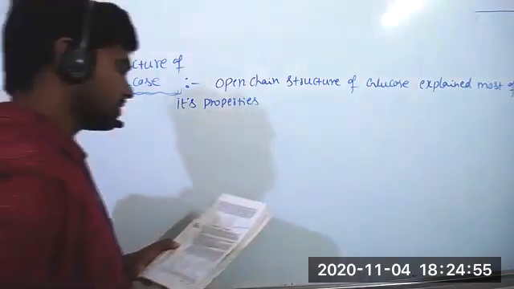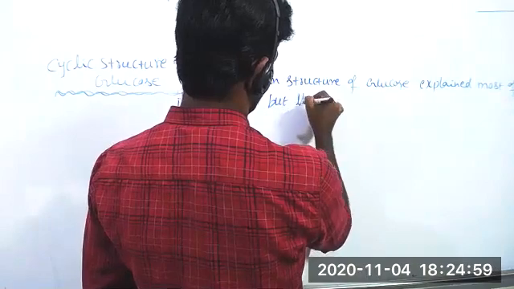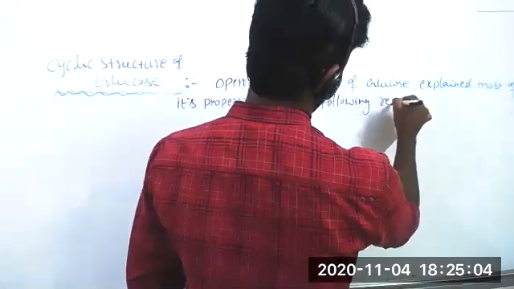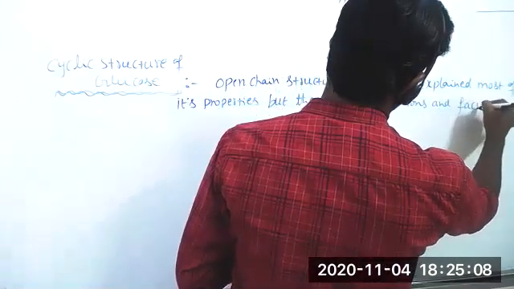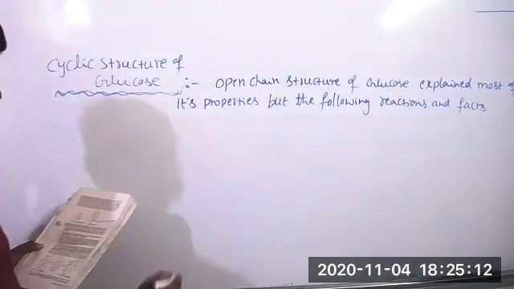But the following reactions and facts could not be explained by the structure.